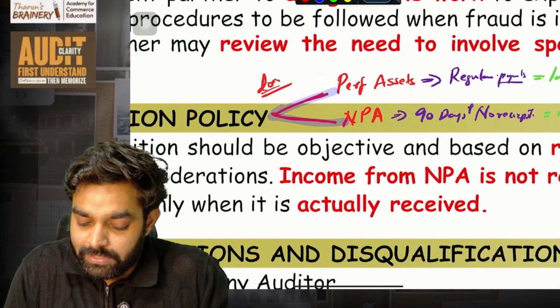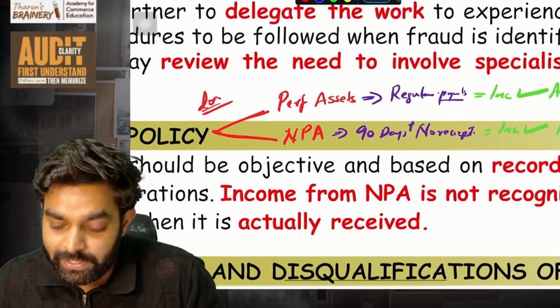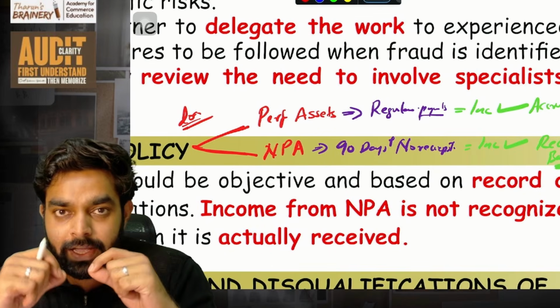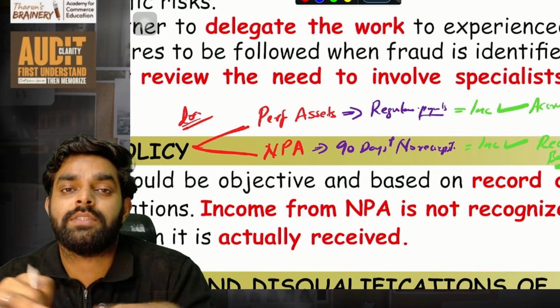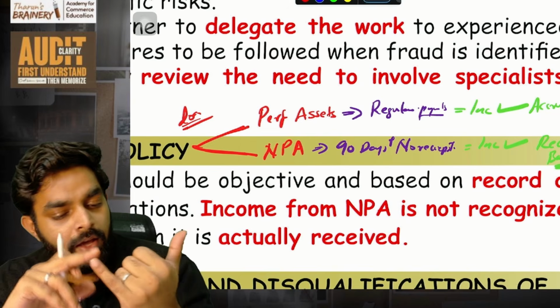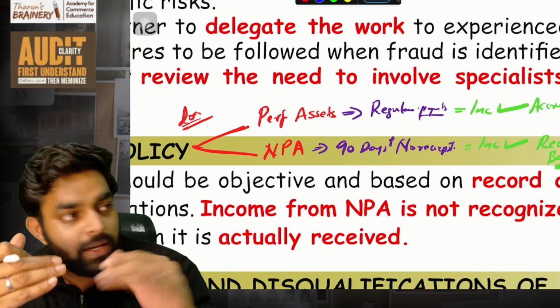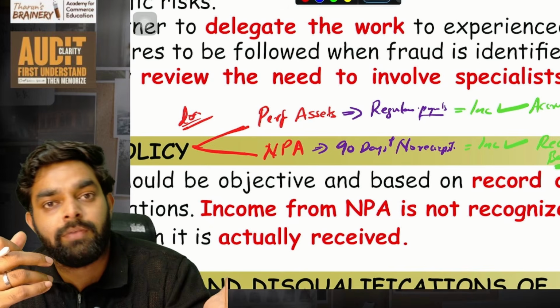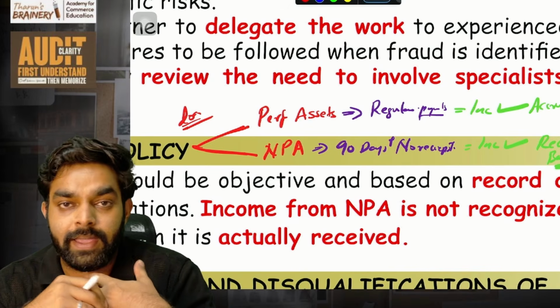Income recognition policy: if it's a performing asset, what is an asset for a bank? What is the process of a bank? The bank will take deposits from customers, that is, people, and pay say 7% interest, and they will lend this money to people at like 12, 14, 15% interest. That interest gap is their main income.